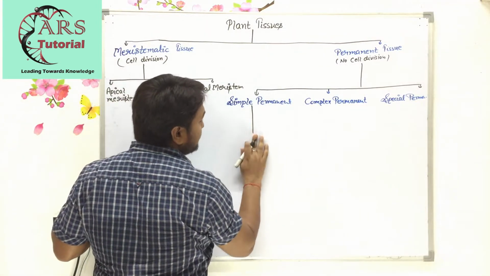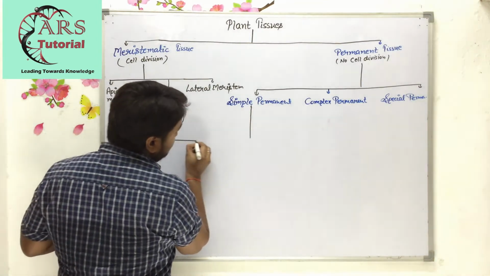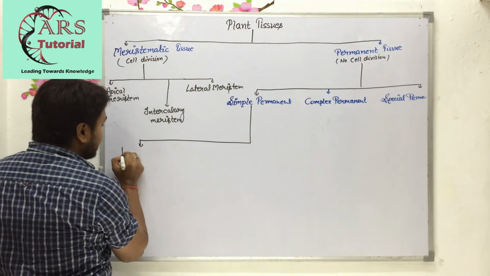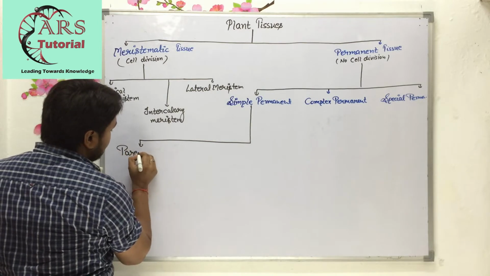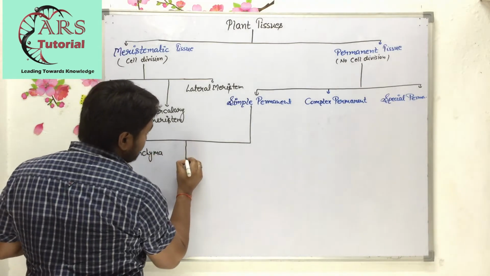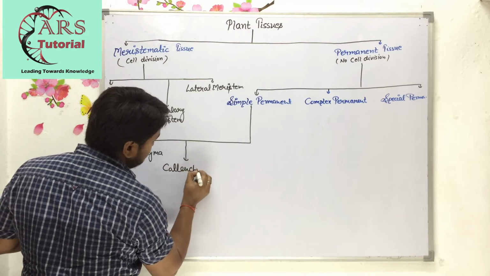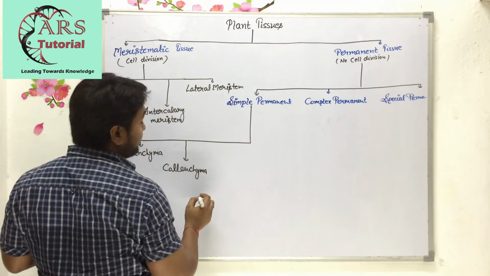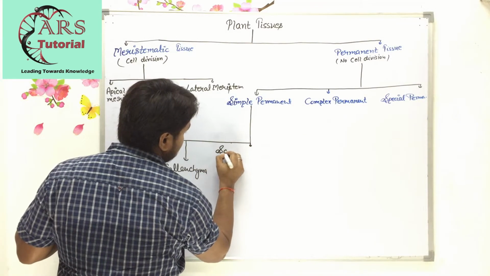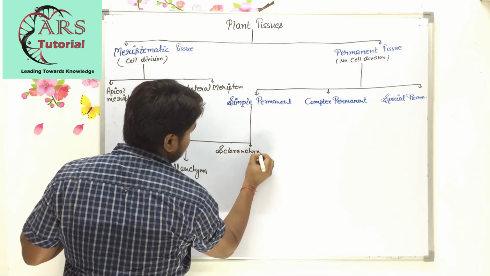Here you can see that simple permanent tissue is also of three types. The first one is parenchyma, the second one is collenchyma, and the third one is sclerenchyma.